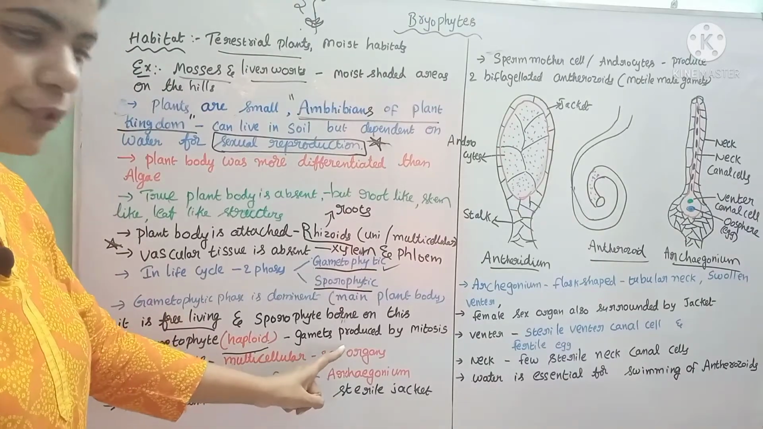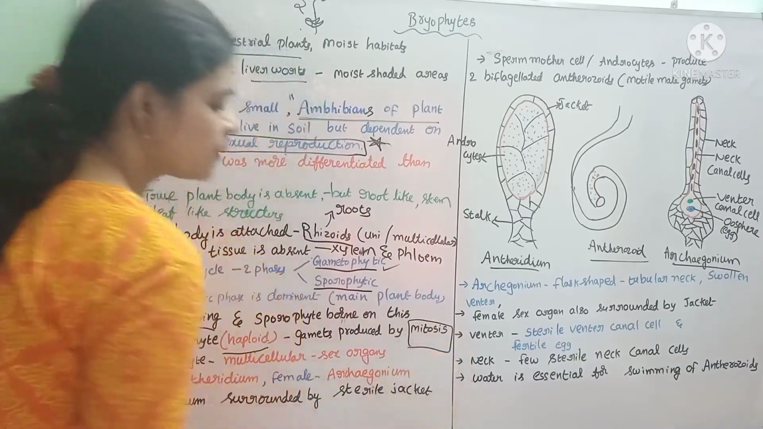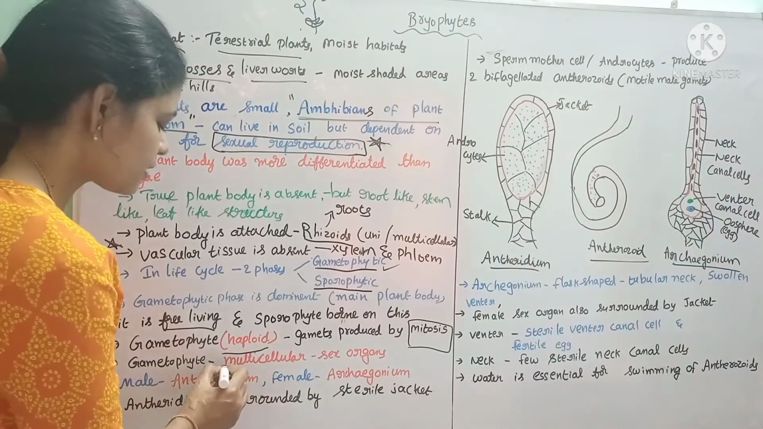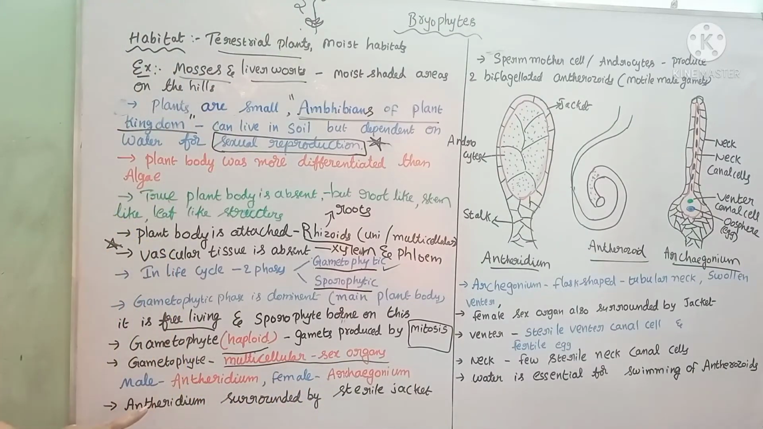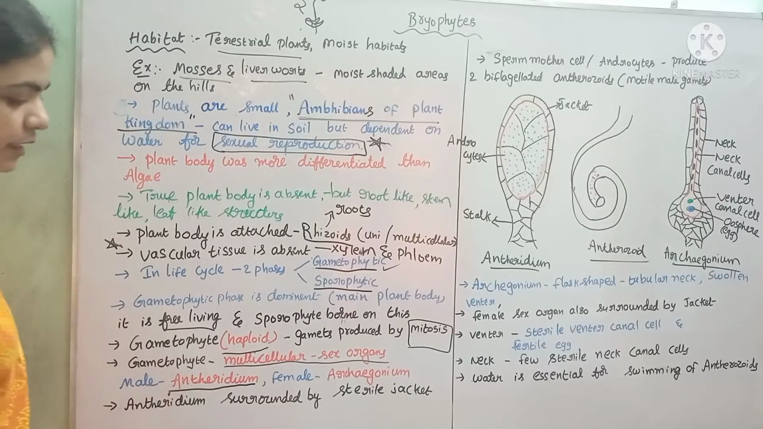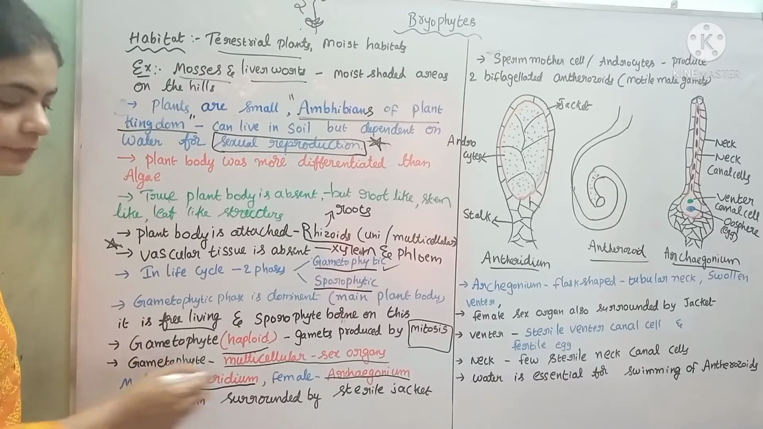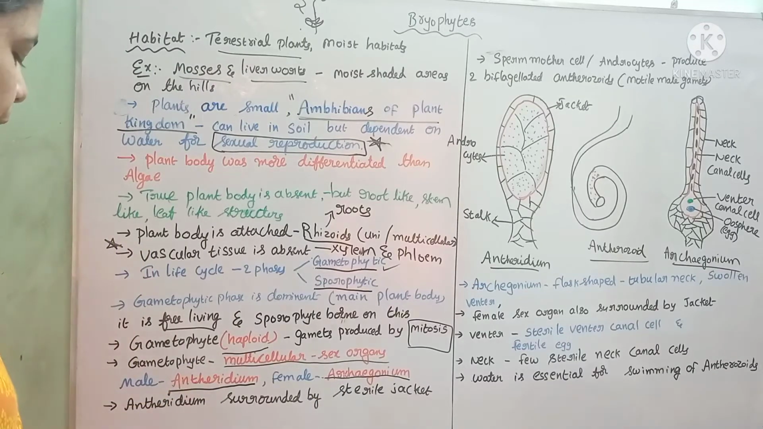The gametes are produced in this gametophyte by means of mitosis. How are the gametes produced? By means of mitosis. These gametophytes consist of multicellular sex organs. The male sex organ is called the antheridium. What is the male sex organ? Antheridium is the male sex organ and archegonium is the female sex organ. Antheridium and archegonium are the male and female sex organs present in the bryophytes.